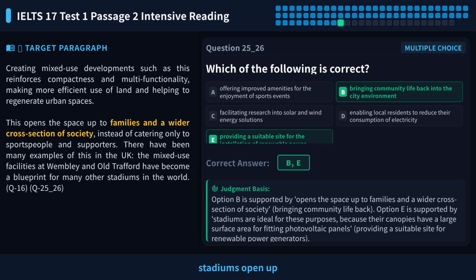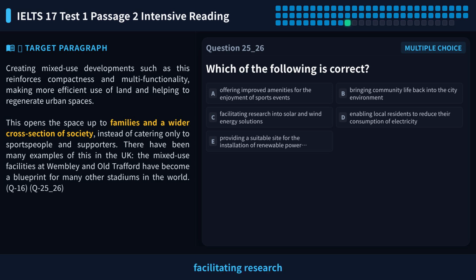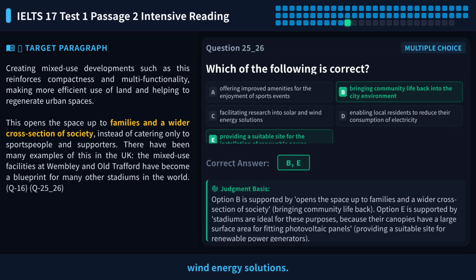Paragraph E says stadiums open up spaces to families and wider society. This clearly brings community life back. B has clear support. Next, option C, facilitating research into solar and wind energy solutions. The text mentions stadiums can install solar panels, but it doesn't say they facilitate research. This is made up, so C is out.